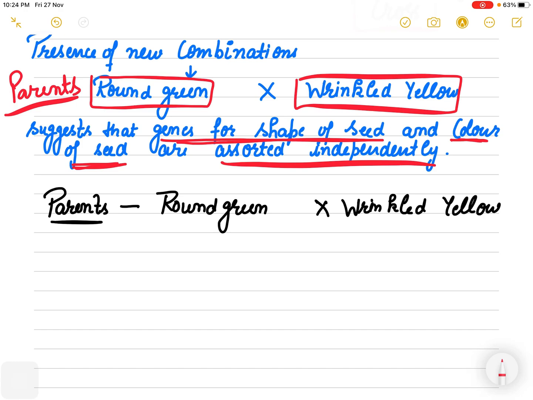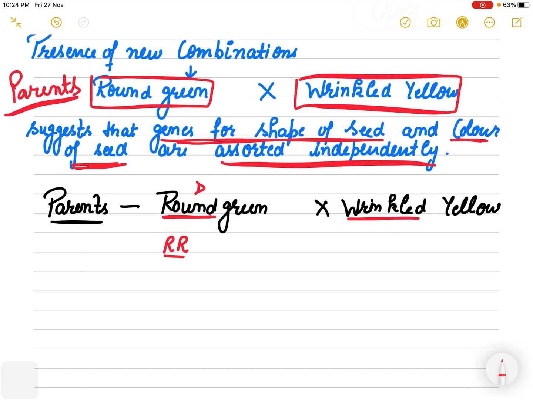So basically now let's see how to write their genotype. What does genotype mean? We have to write down their abbreviation, right? So let's see how to write. Round is first. Let's see who is dominant. First is the shape of the seed, round and wrinkled. Round is dominant, so we will take the abbreviation of this, and they never occur singly, so always write them in pairs. Next, green and yellow.